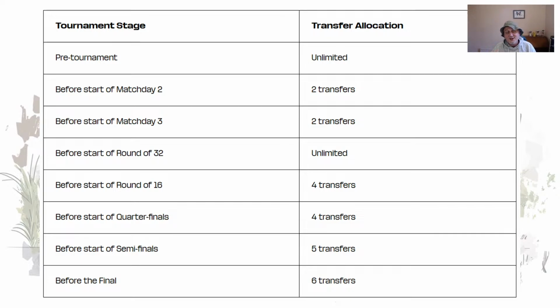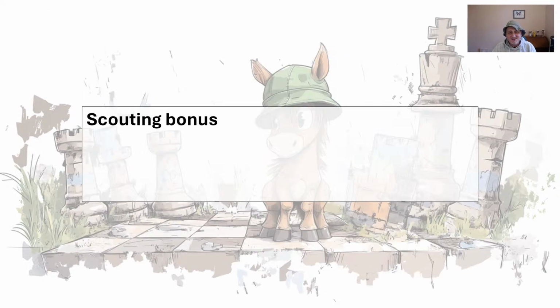Now, once we get into the knockouts, if the favourites always go through, everyone has loads of transfers. Unlimited, then 4, 4, 5, 6. You're going to be fine. But it's the upsets that are going to trip people up. Somebody might go all in on Brazil and then a small team, South Africa, knock them out. No one's got the South African players, but now you're going to want to load up on them. So this is going to be very interesting. No idea what's going to happen there, of course.